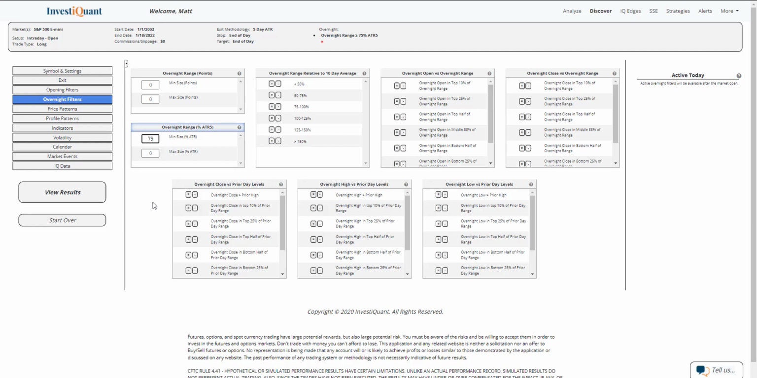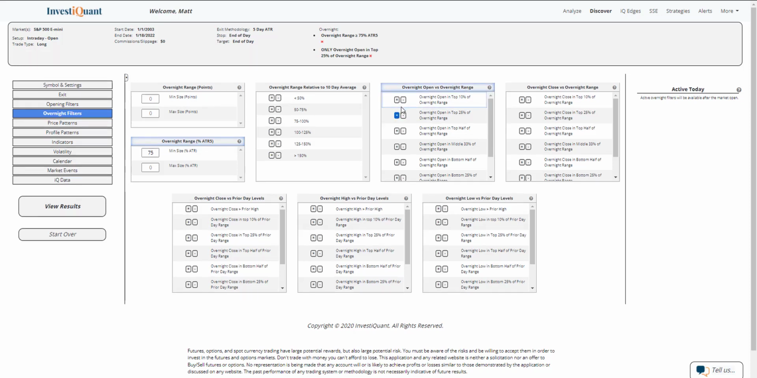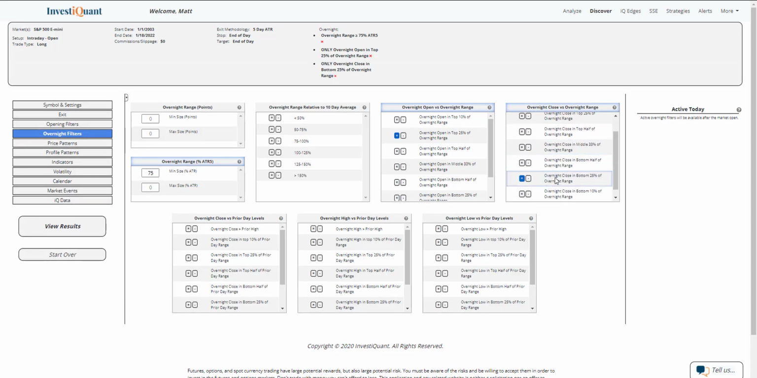We're almost to 100%. And then what I also want to add is the directional nature of what is taking place here in the overnight session. So to do that, I'm going to go to this overnight open versus overnight range. And I'm going to say that the open is in the top 25% of the intraday range. And then I'm going to say that the close is in the bottom 25% of the overnight range. So I'm going to hit equals there for overnight close, which is just referencing where's the last price in the overnight session, which is basically the open of the regular trading hours. So I've got the directional nature added.